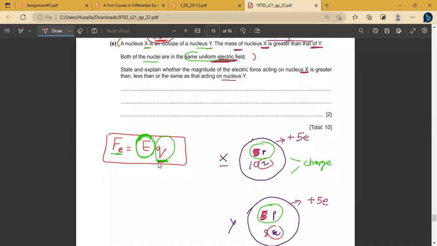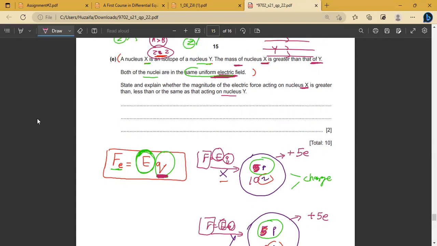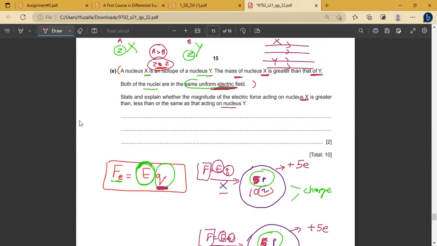And if both of them have the same charge, and I calculate the electric force acting on nucleus X and nucleus Y, F equals EQ, I apply this formula on both. The E value is the same for both of them, the value of Q is also the same, so the magnitude of electric force acting on both nuclei will also be the same. So my electric force depends on E and Q.